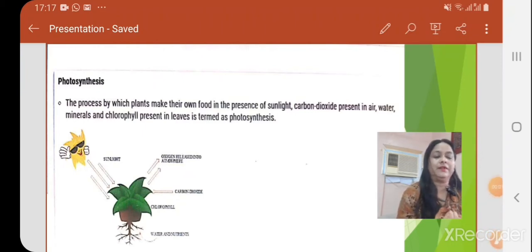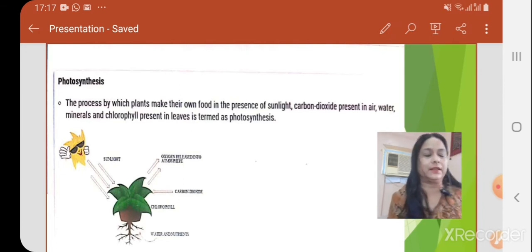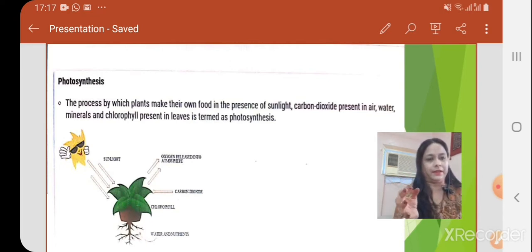Today's session we will learn about photosynthesis. This is part 2, and part 1 was already discussed in the previous session. Here we only discuss part 2 of photosynthesis. In the previous session we already discussed what we mean by photosynthesis. Photo means light and synthesis means combined.